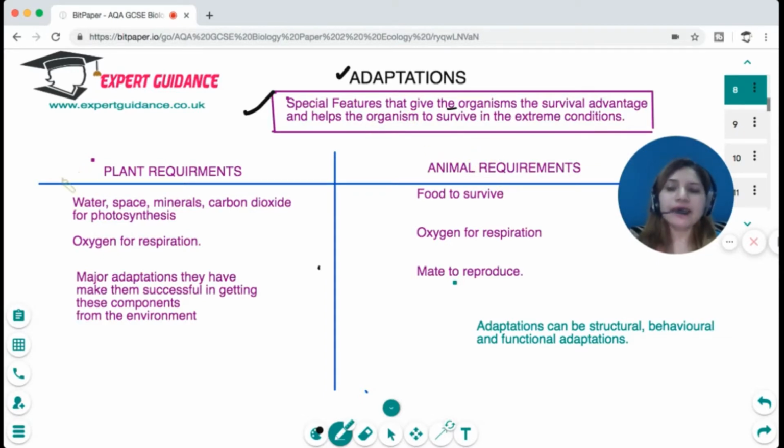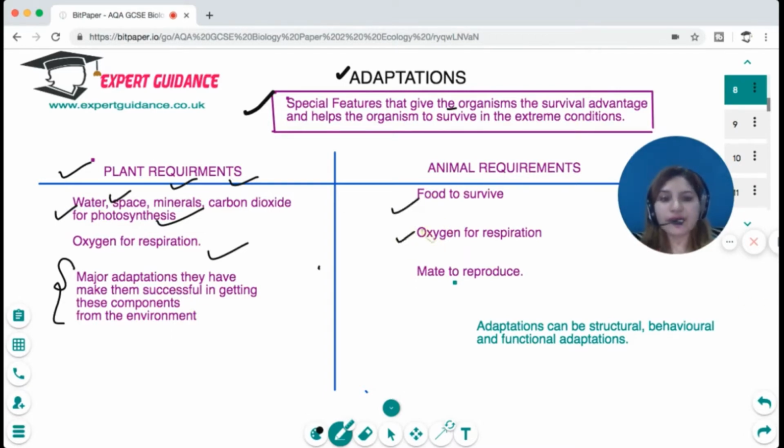Now, primarily, plant requirements are for water, space, minerals, carbon dioxide for photosynthesis, oxygen for respiration. So major adaptations of the plant are the ones that make them successful in getting these components from the environment. In a similar way, animals require food to survive, oxygen for respiration, and a mate to reproduce. So the animal adaptations can be structural, behavioral, and functional to get all these components from the environment.